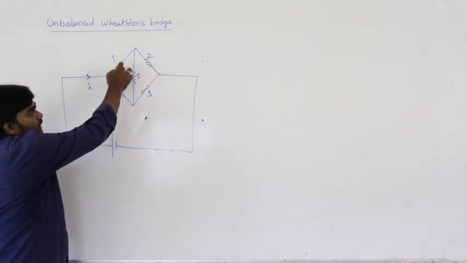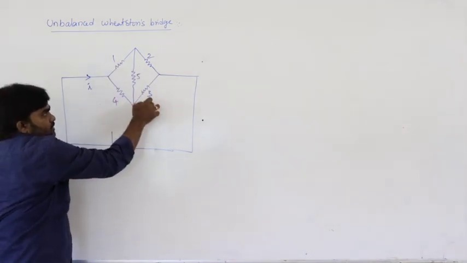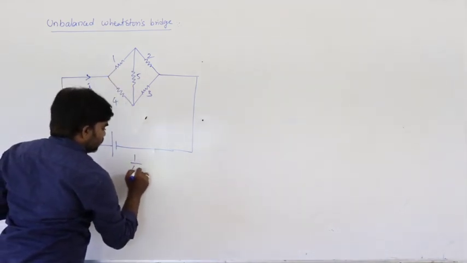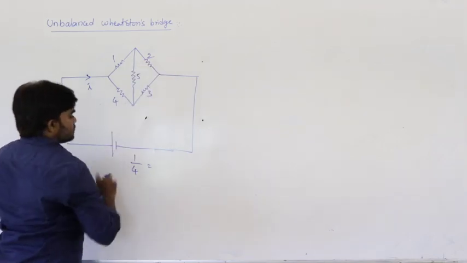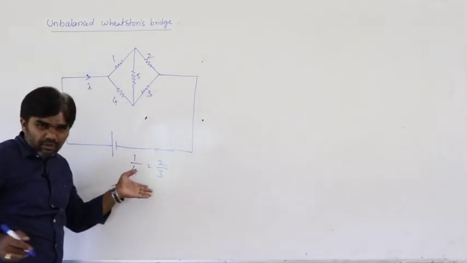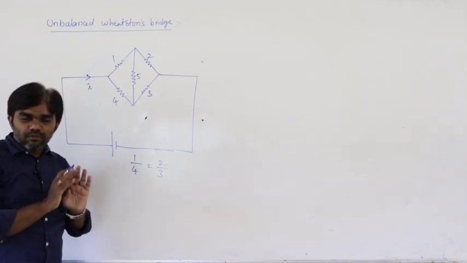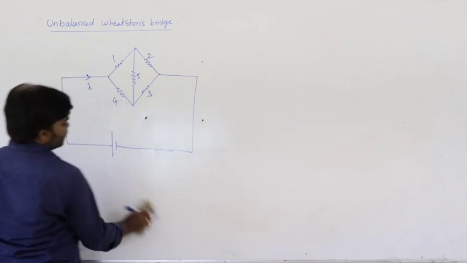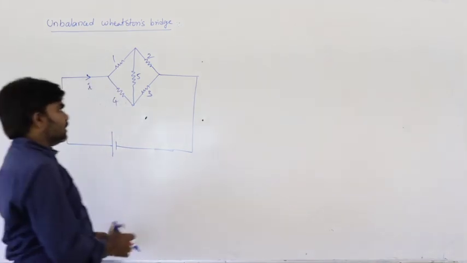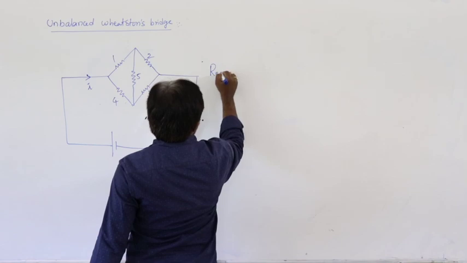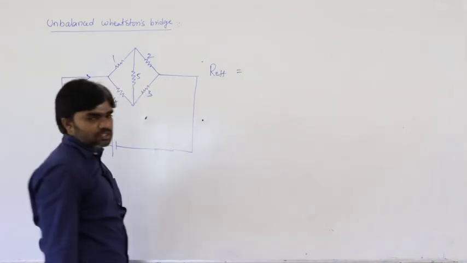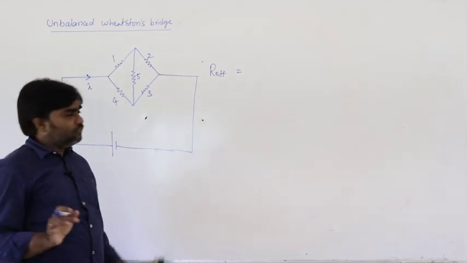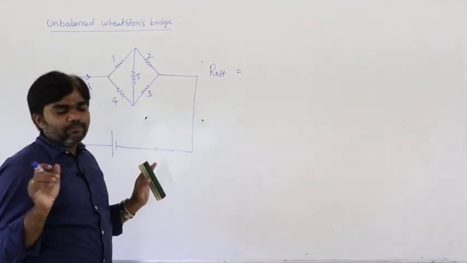If it is balanced, then the condition is P by Q equals R by S. P value 1, Q value 4, 1 by 4 equals R by S, 2 by 3. Is this condition possible? Not possible. So the bridge is unbalanced. Unbalanced condition means, how can you calculate effective resistance in this situation? Listen very carefully. This is a simple trick.